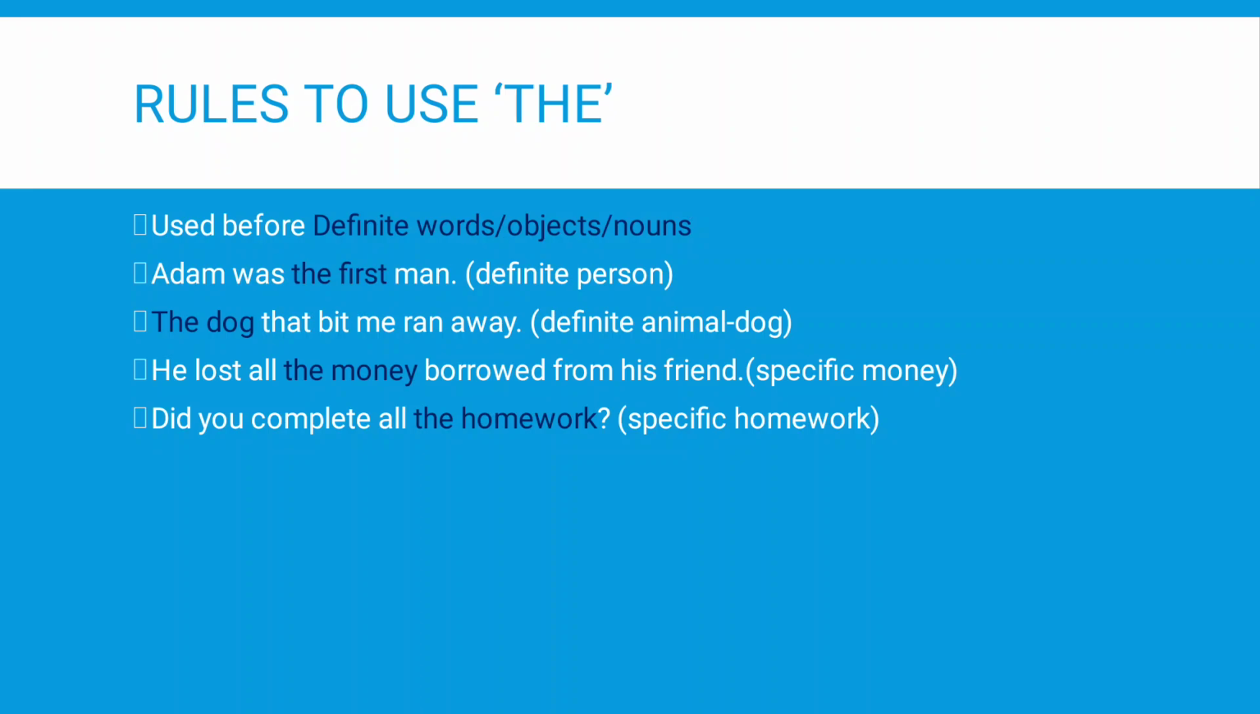He lost all the money borrowed from his friend. The money mentioned here is very specific because it is not money that is squandered, but he had borrowed it from his friend and he had lost it. Did you complete all the homework? The homework that was given in the school, the example is about that specific homework.